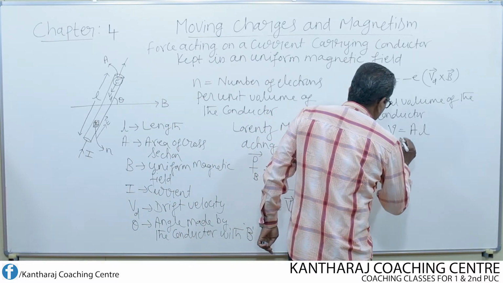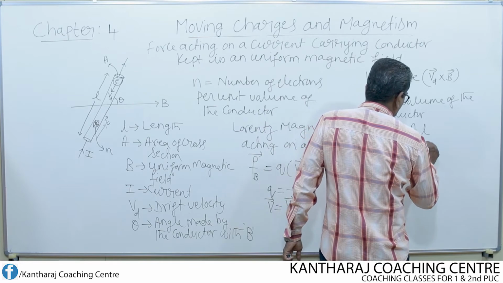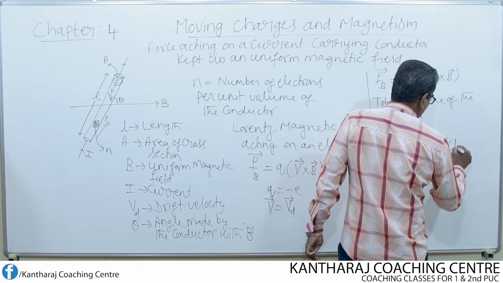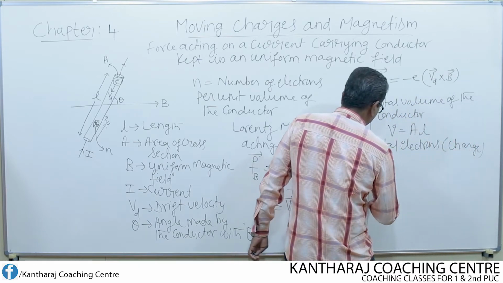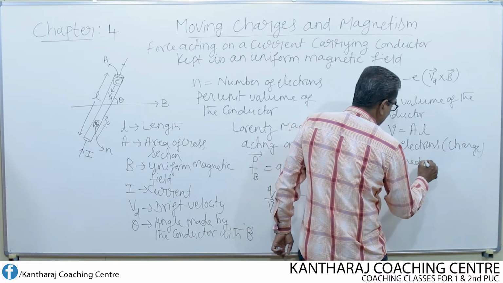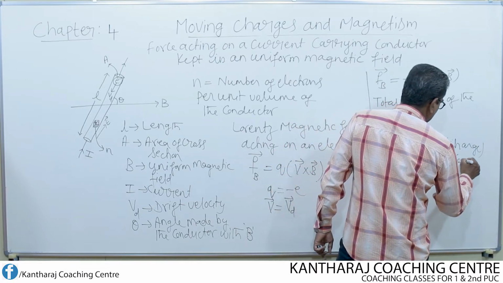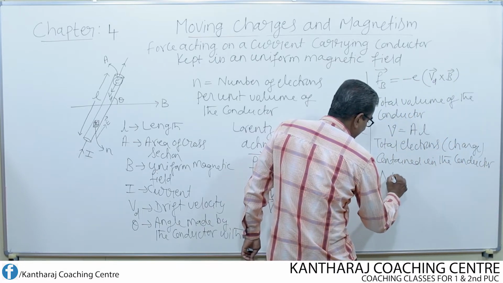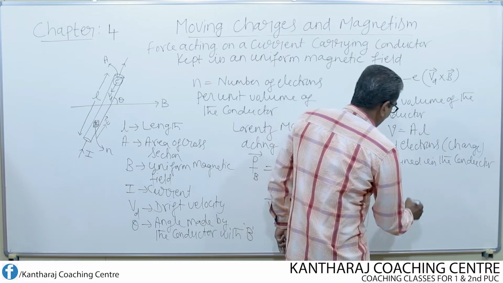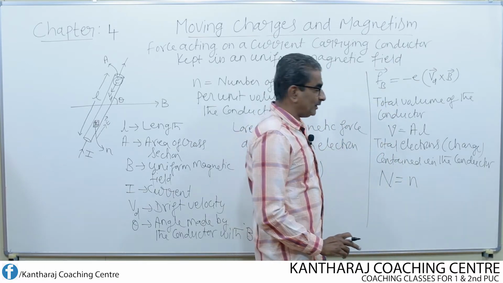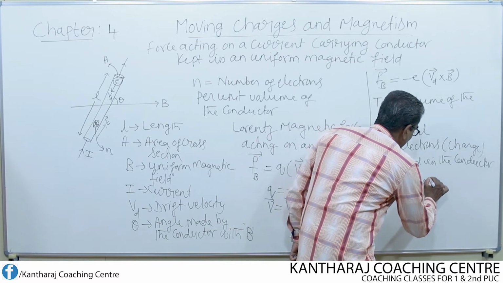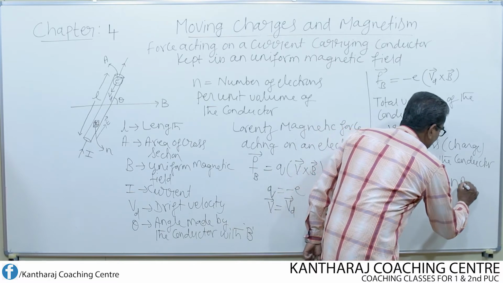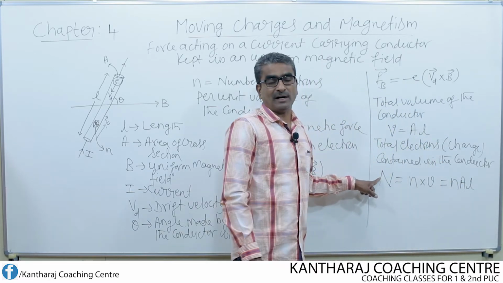The total electrons contained in the conductor is given by N equal to number of electrons per unit volume multiplied by total volume. That means n into A into L. This is the total number of electrons.